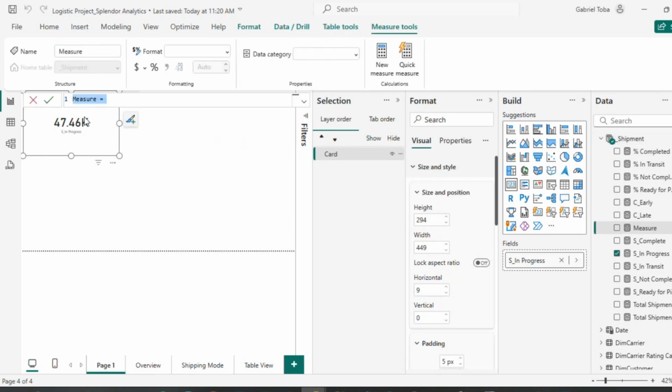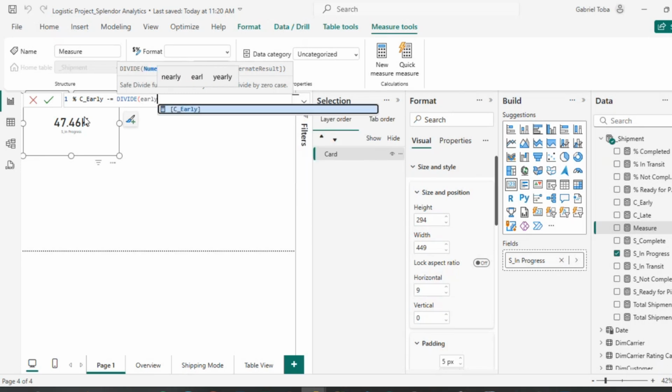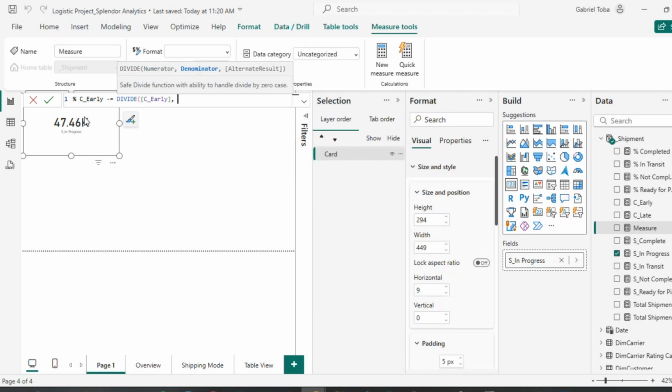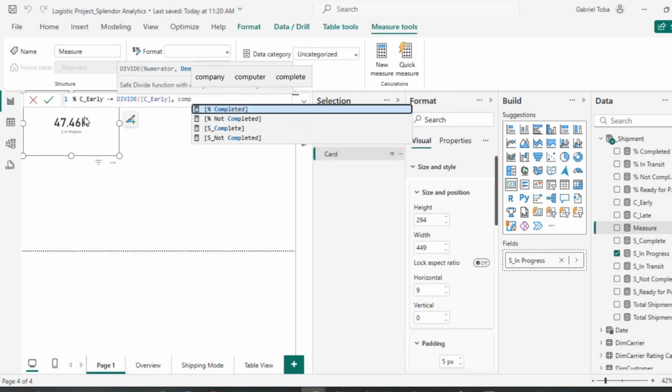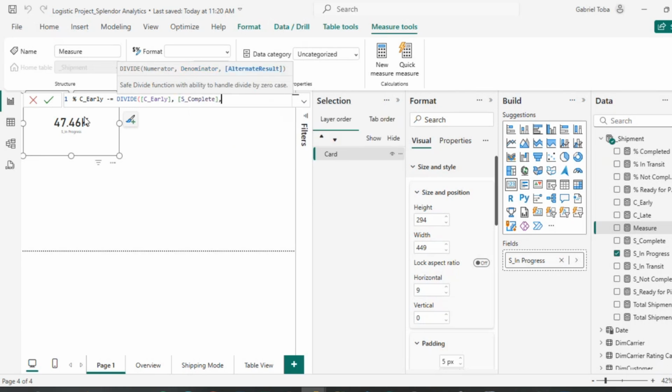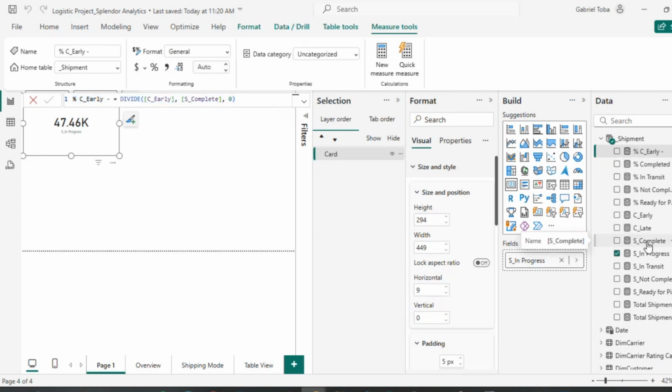So I'm going to say percentage of completed delivery that were early, equal to divide. I'm going to divide early by shipment completed. I'm going to copy this, and enter. Let me rename this to completed instead of complete.